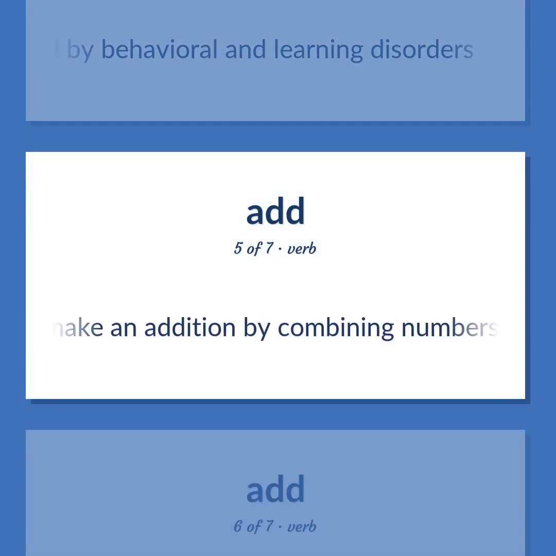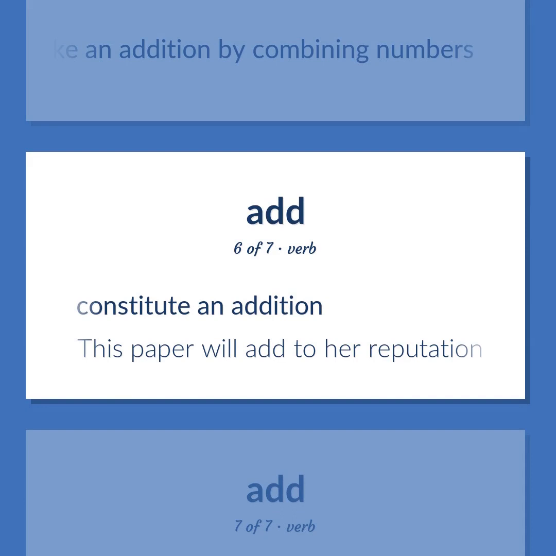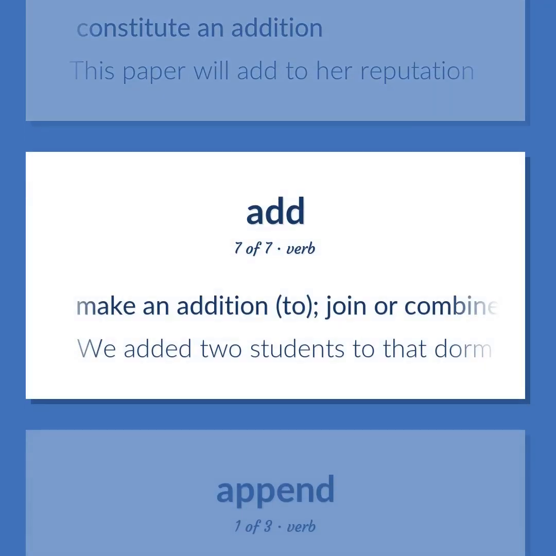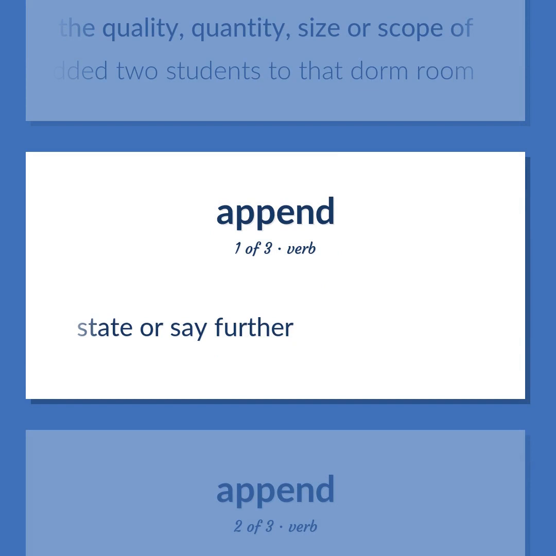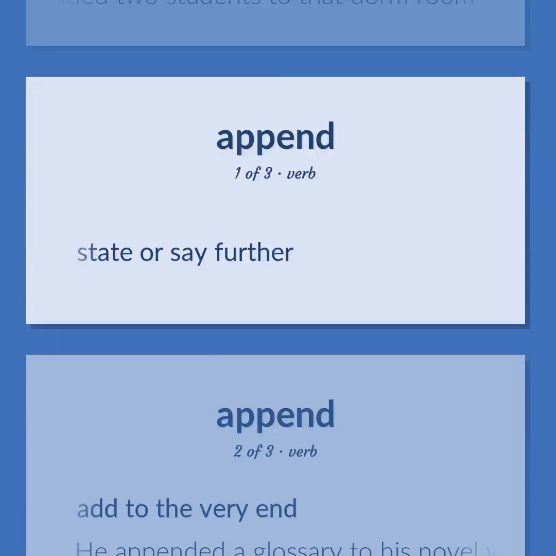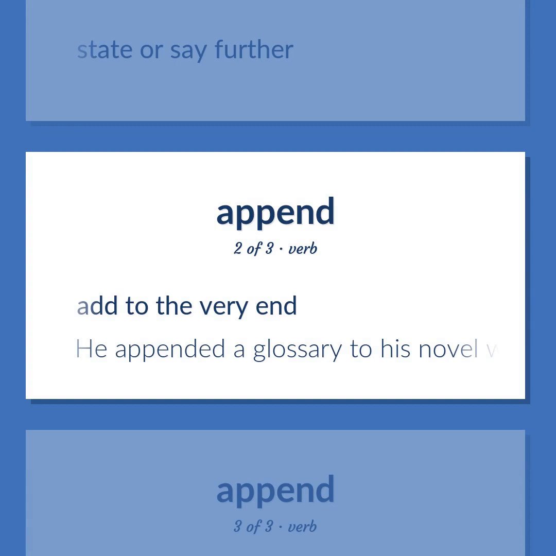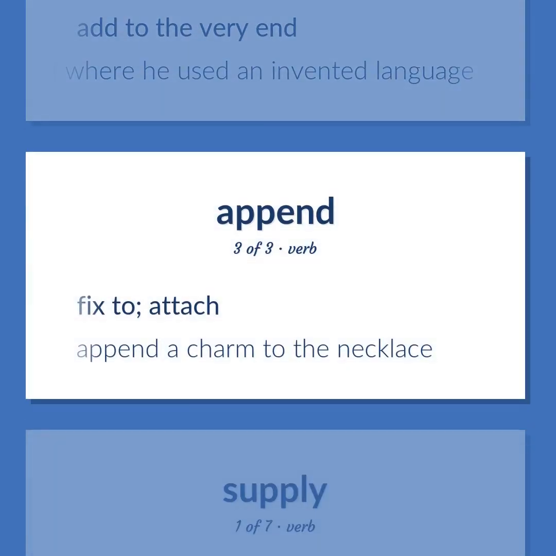Make an addition by combining numbers. Constitute an addition. This paper will add to her reputation. Make an addition, to, join or combine or unite with others. Increase the quality, quantity, size or scope of. We added 2 students to that dorm room. State or say further. Add to the very end. He appended a glossary to his novel where he used an invented language. Fix to. Attach.